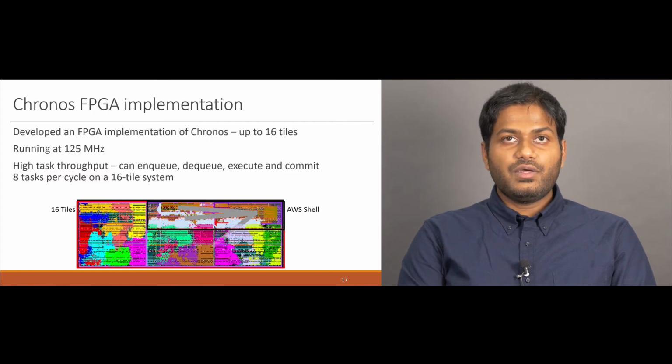Using these mechanisms, we built an FPGA implementation of Chronos which can fit up to 16 tiles and run at a frequency of 125 MHz. Since Chronos tasks are small, it is important that this implementation supports a high task throughput. On a 16-tile system, our implementation can enqueue, dequeue, execute, and commit 8 tasks per cycle. This figure shows how a 16-tile Chronos instance is mapped onto the FPGA, where different colors represent different tiles.